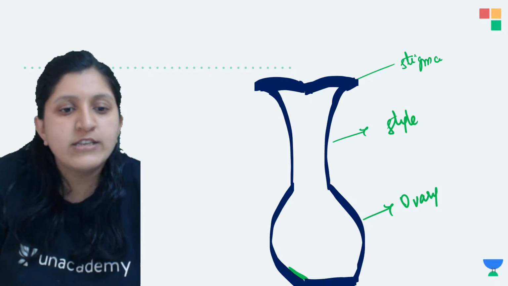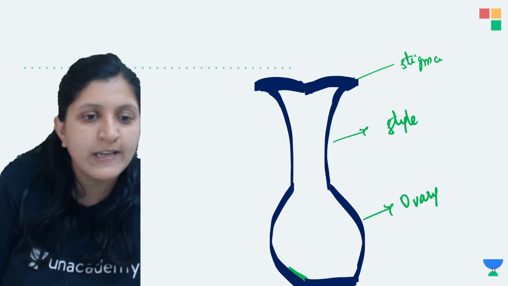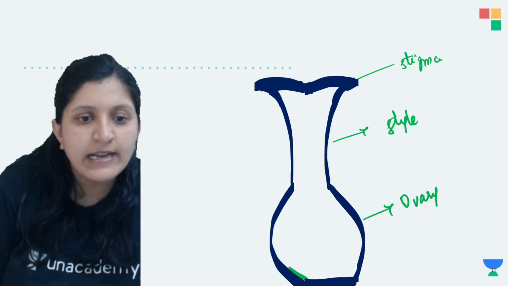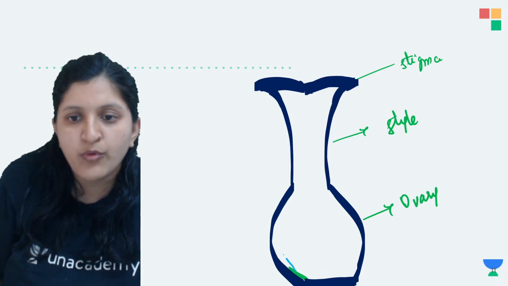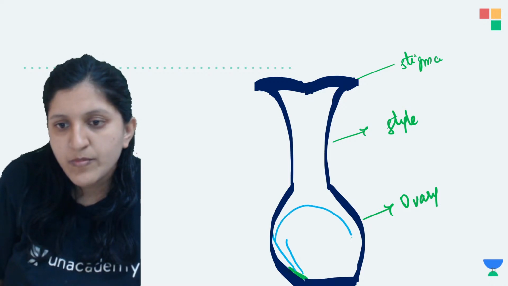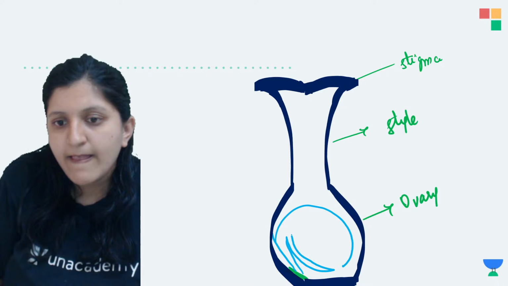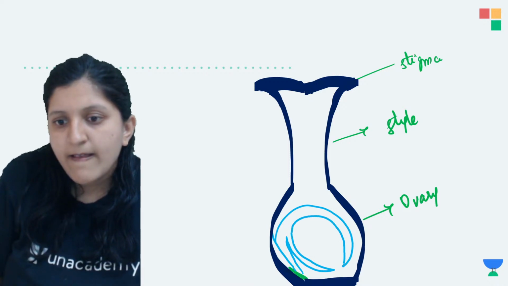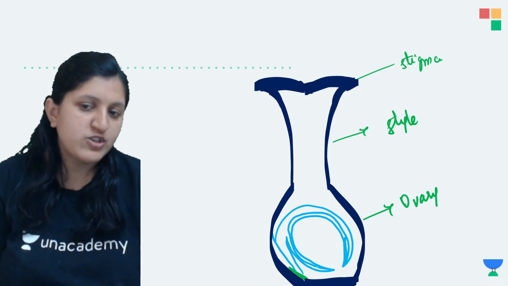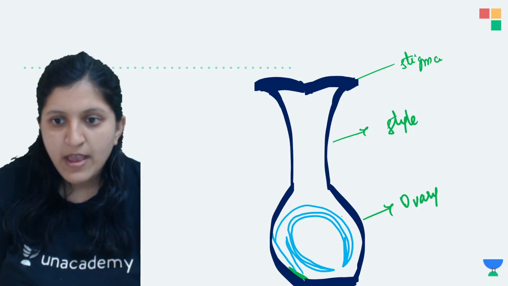Attached to the placenta, there is an ovule.